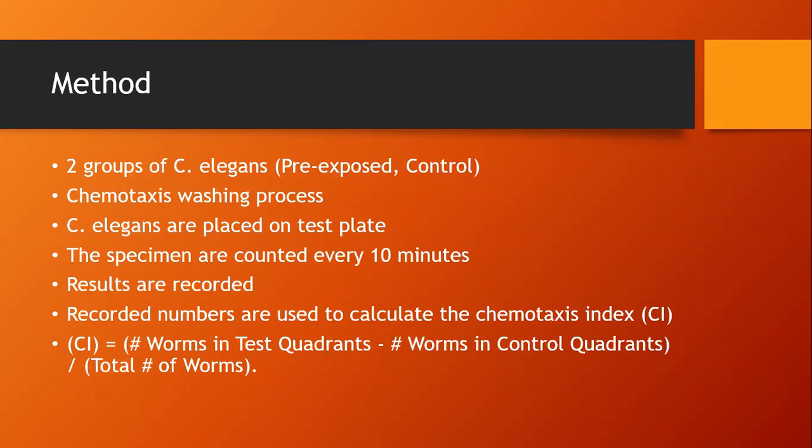The specimen were counted every 10 minutes for a total of 30 minutes, and the results were recorded. The results that were recorded were the number of C. elegans in each test quadrant. The recorded numbers were then used to calculate the chemotaxis index, which can be found below here.